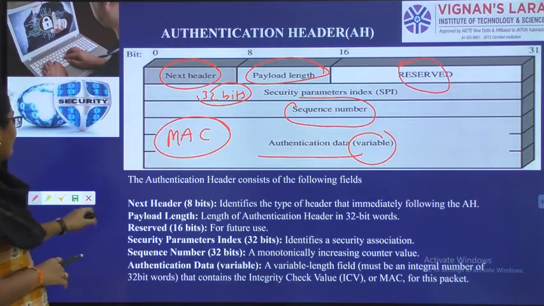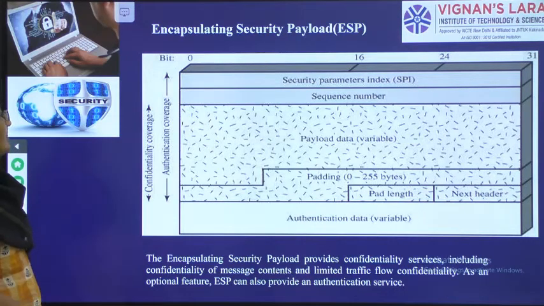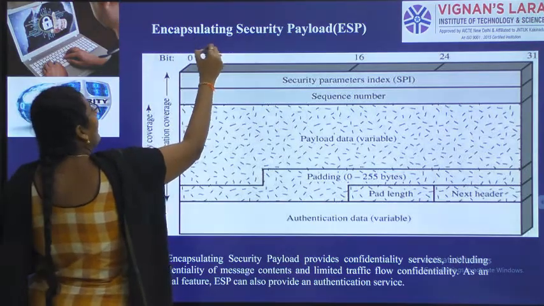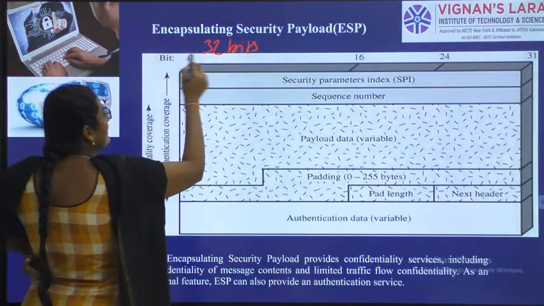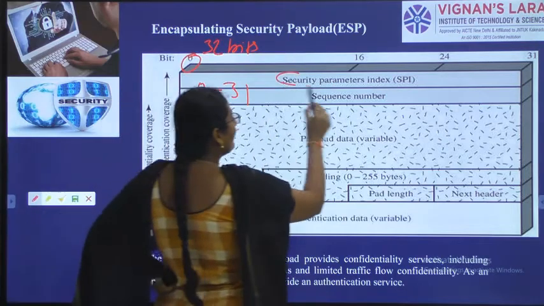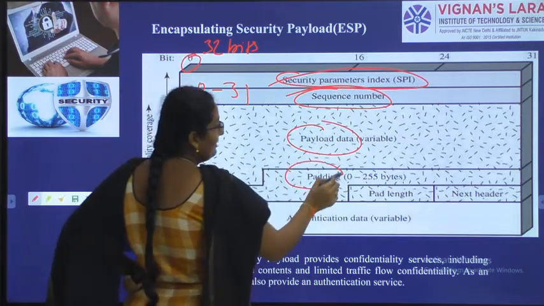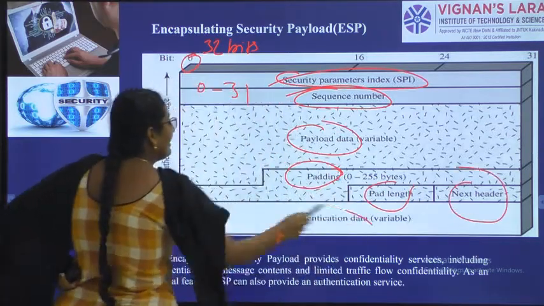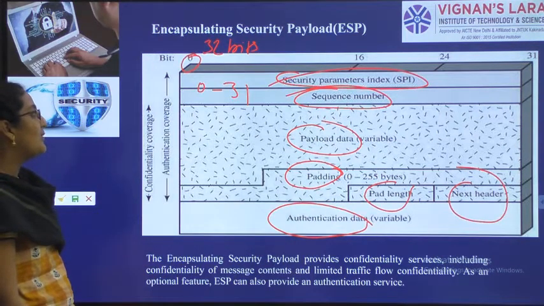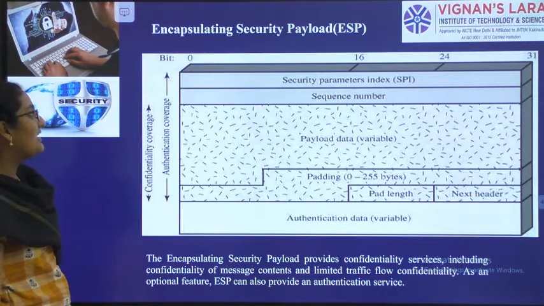So this is the structure of the authentication header. The next one is encapsulating security payload. The size of encapsulating security payload is also 32 bits, from 0 to 31. What parts do we have? Security parameter index, SPI, 32 bits. Sequence number, 32 bits. Payload data, padding, pad length, next header, and authentication data. This is for providing confidentiality, integrity, and authentication.